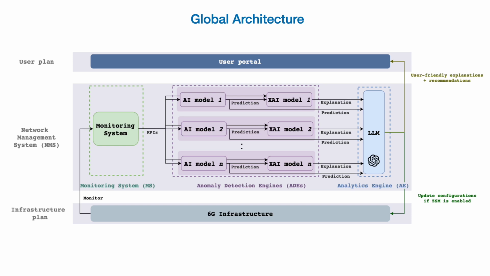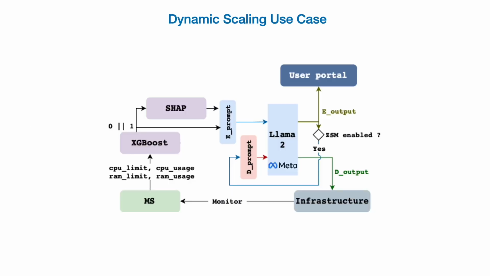The LLM will generate human-friendly explanations to the users, and if ZSM is enabled, it will update the configurations autonomously to the infrastructure. In this work, we tackle this dynamic scaling use case where we have a microservice application running in the infrastructure. We employ XGBoost as the AI model to detect or predict the SLA latency violations within this application. We use SHAP as XAI to explain the XGBoost predictions. Also, we use Llama 2 as the LLM to generate human-friendly explanations and update the configuration.